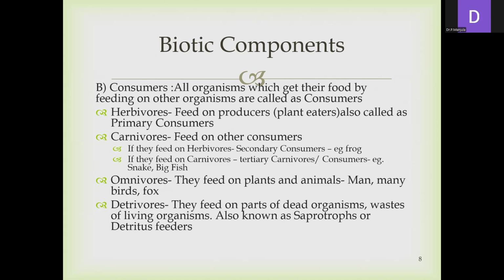Carnivores mainly depend on the other consumers. They are called the carnivores. Omnivores feed on both plants and animals. Detrivores feed on the dead organic matter or waste of living organisms. So they are called the detrivores, saprotropes or detritus feeders.